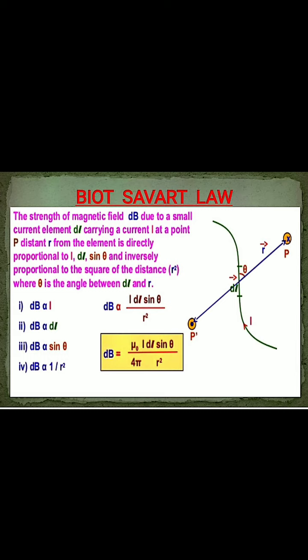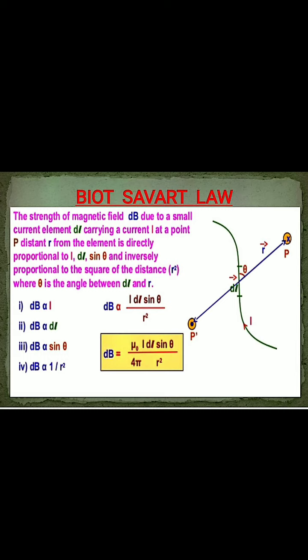In place of the proportional sign, if we use the equal sign, we have to multiply by a constant, k. So dB equals k into I dl sine theta by r square, and this proportionality constant k depends on the medium between the observation point P and the current element.